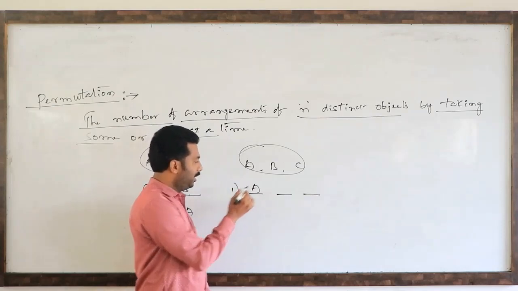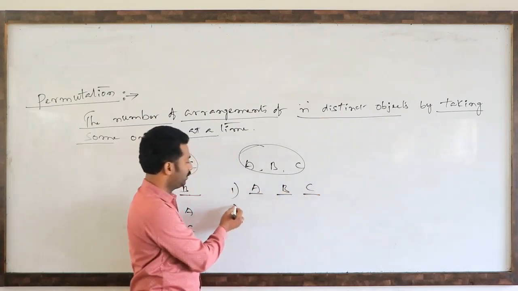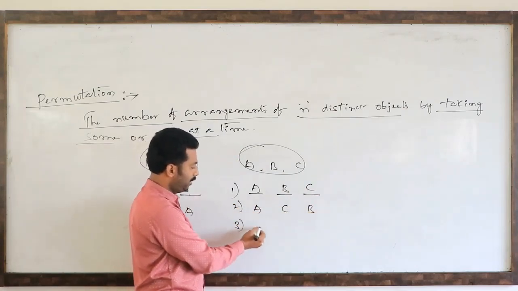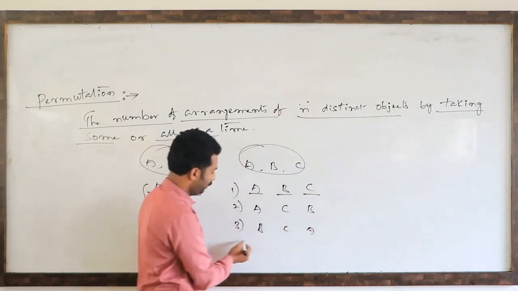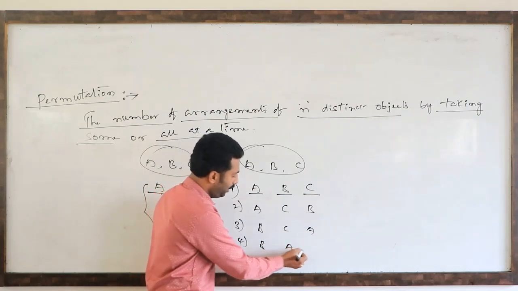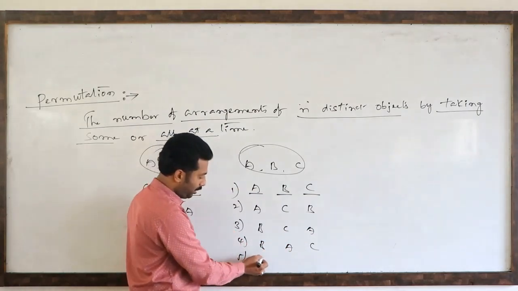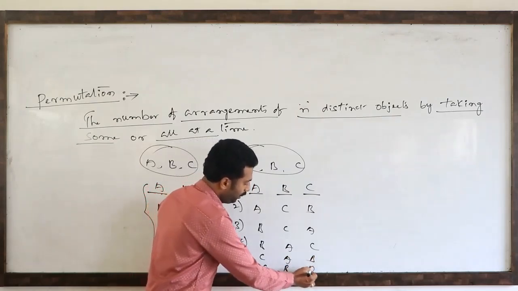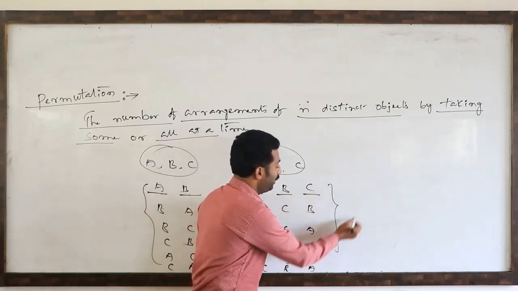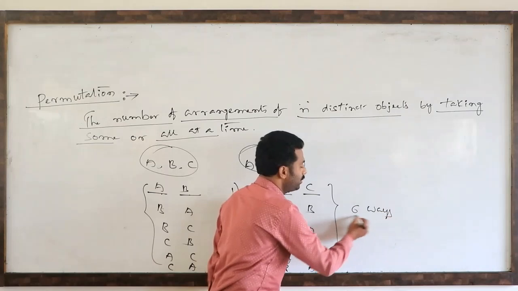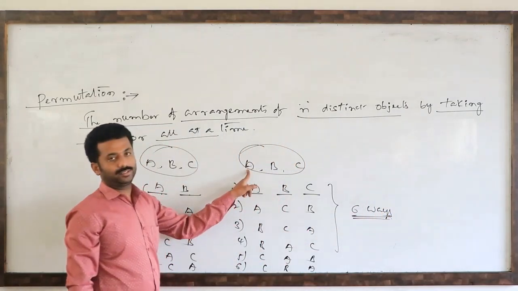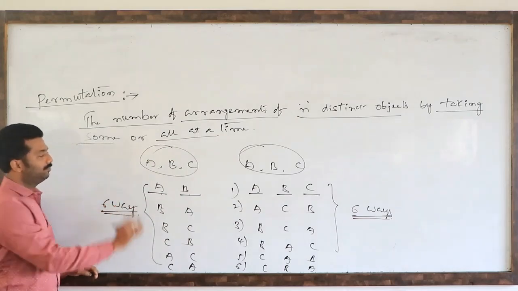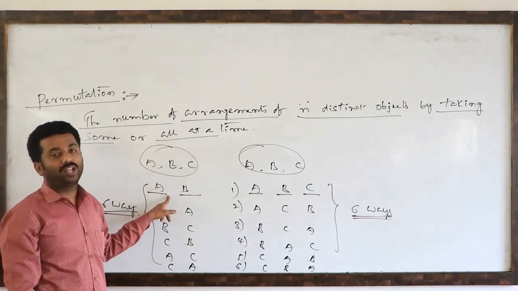So first way, A, B, C. Second way, A, C, B. Third way, B, C, A. Fourth way, B, A, C. Fifth way, C, A, B. Sixth way, C, B, A. So there are totally 6 ways we can fill up these three seats by three persons. This is also 6 ways by two persons, means three persons filling two blanks.